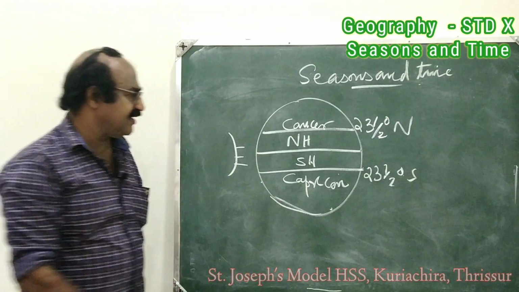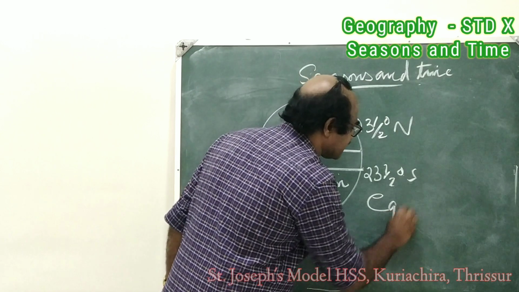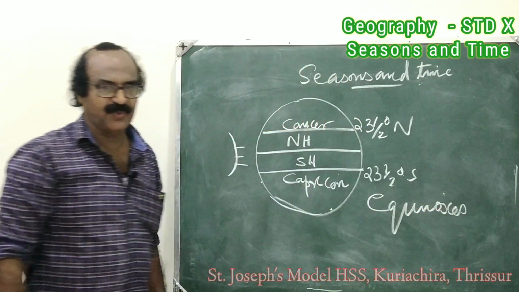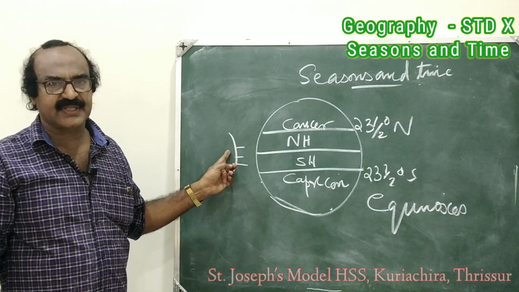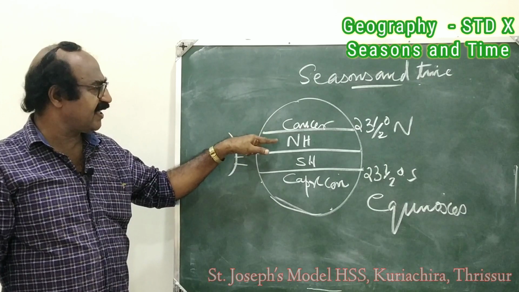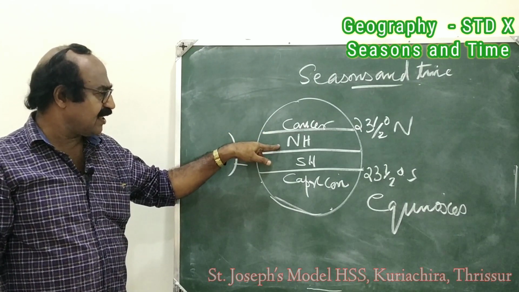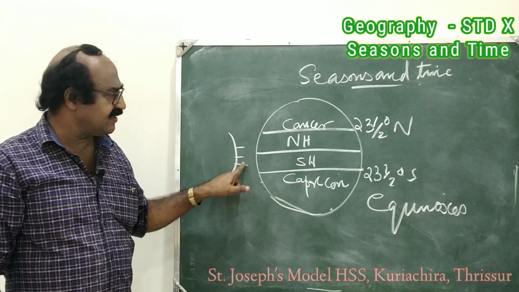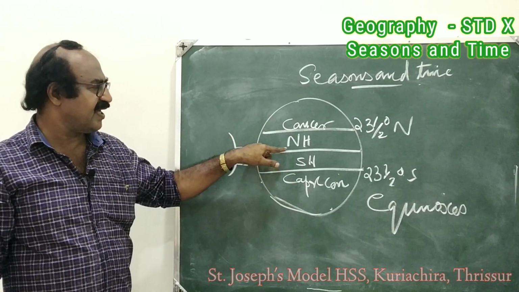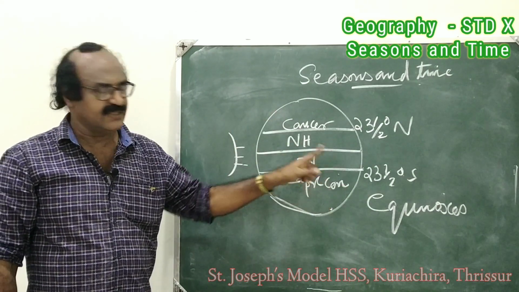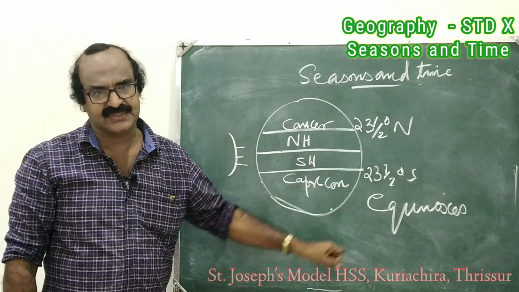So that day is known as equinoxes. Shall say once more, when the sun is over the equator, equal sunlight is happening in the northern hemisphere as well as in the southern hemisphere. In this day, northern hemisphere and the southern hemisphere getting equal sunlight. That is known as equinoxes.